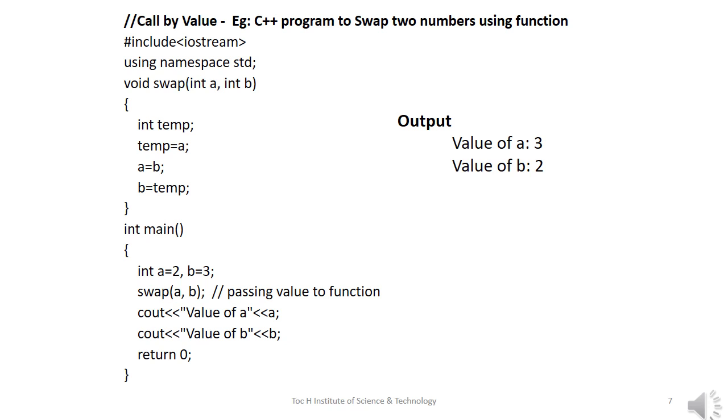That is, they are swapped. This swapping is performed in a local stack memory, so the actual values of a and b in the main function are not changed.